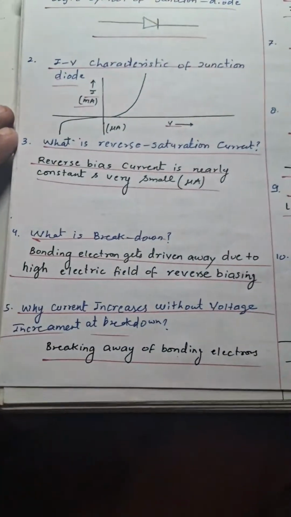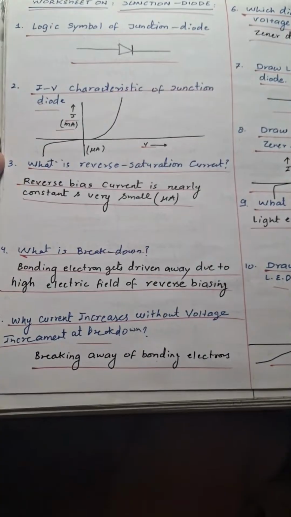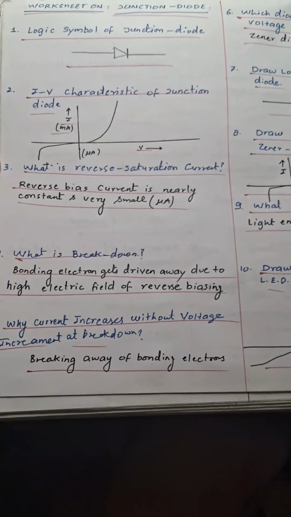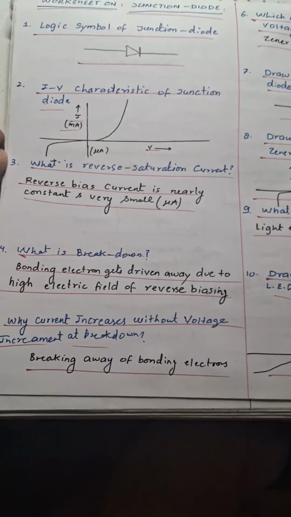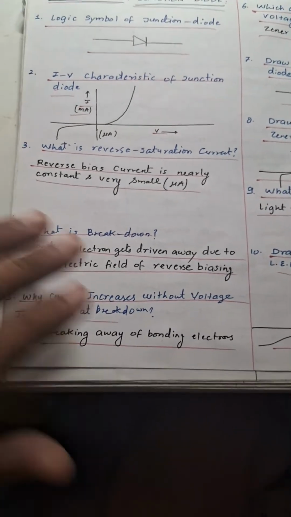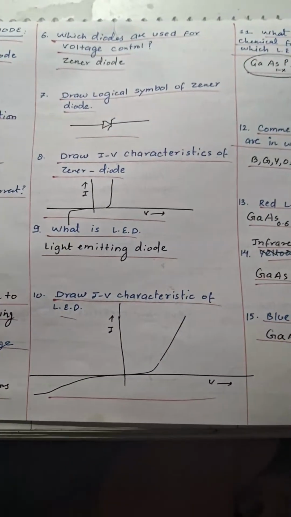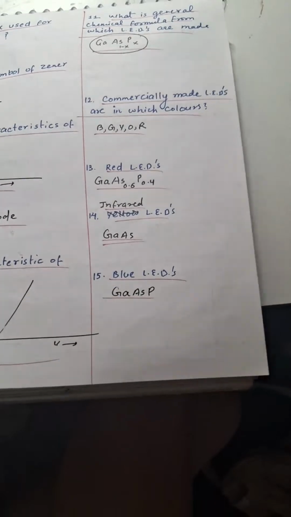Then we have a worksheet on Zener diode, with various functionalities, simple IV characteristic, reverse saturation current, breakdown, current increases at breakdown, various graphical based questions, IV characteristics based questions, and various analytical based questions.